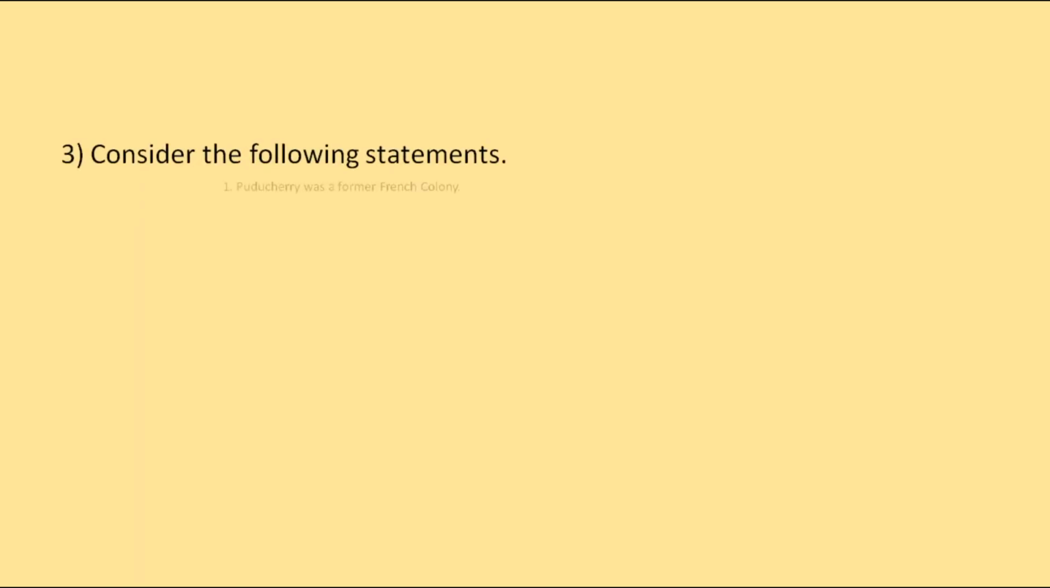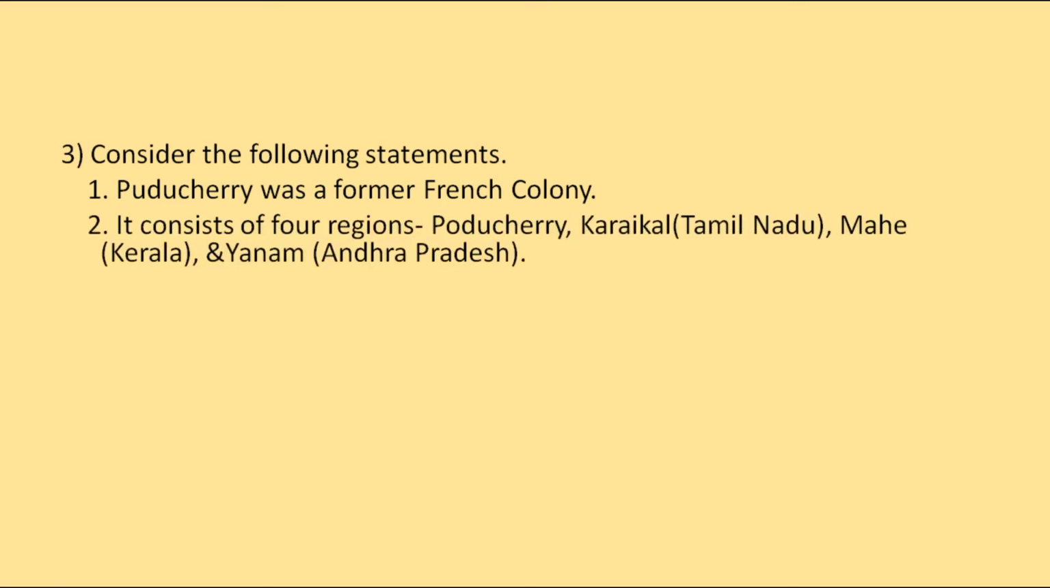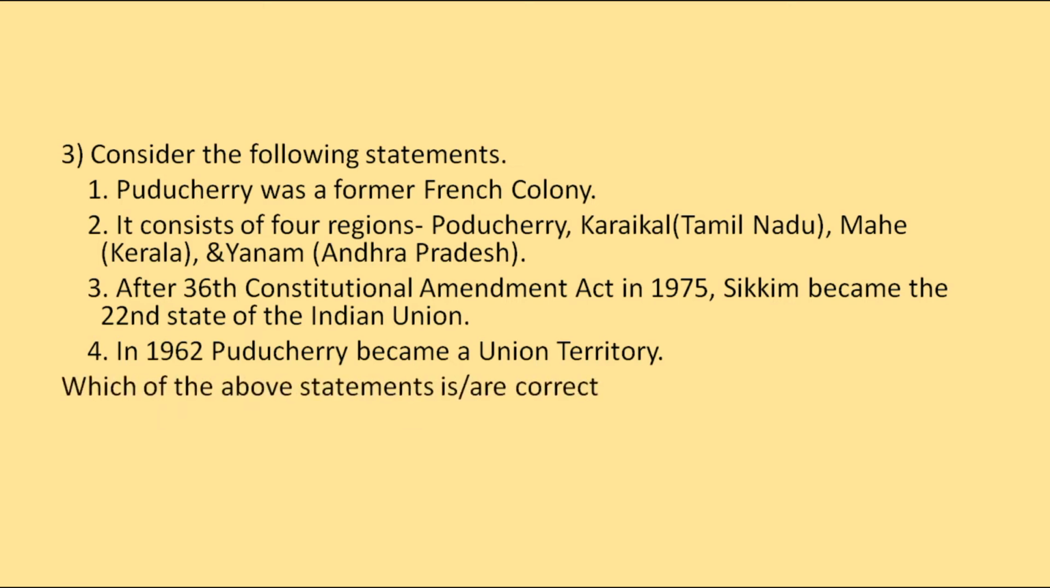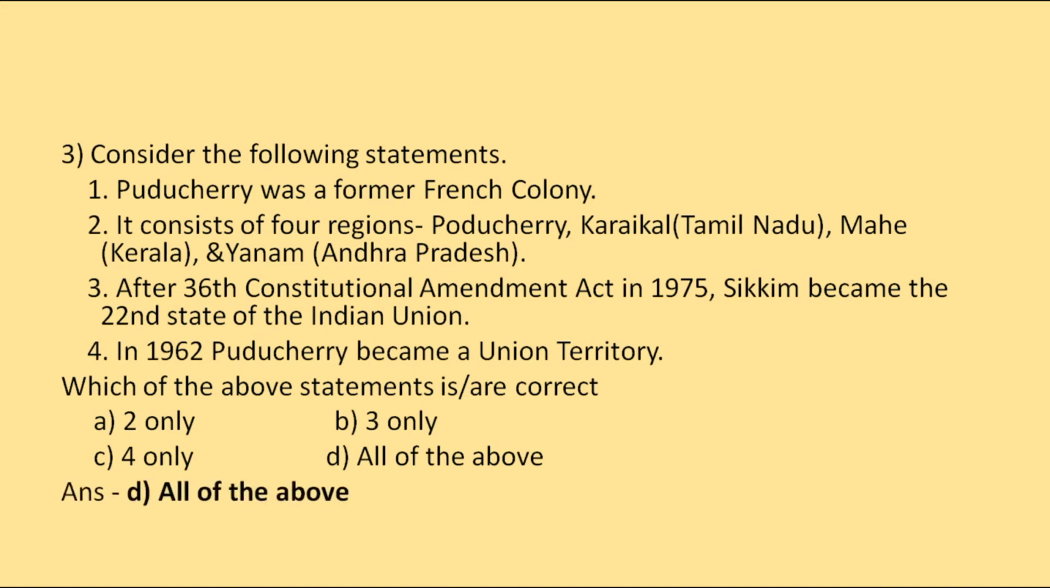Then we have, consider the following statements. Puducherry was a former French colony. It consists of 4 regions: Puducherry, Karaikal, present-day Tamil Nadu, Mahe, present-day Kerala, Yanam, present-day Andhra Pradesh. Then after the 36th Constitutional Amendment Act of 1975, Sikkim became the 22nd state of the Indian Union. Then in 1962, Puducherry became a union territory. So which of the above statements is or are correct? All of the above statements are correct. So the correct option will be D.